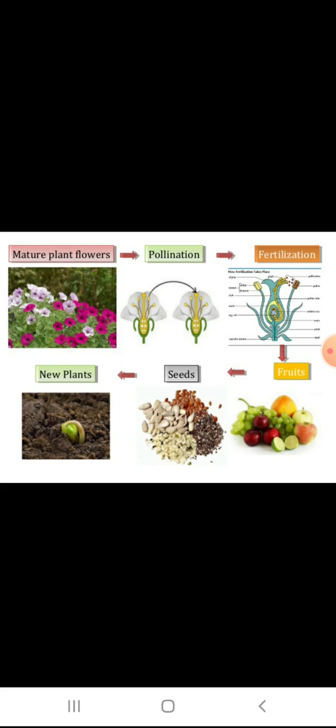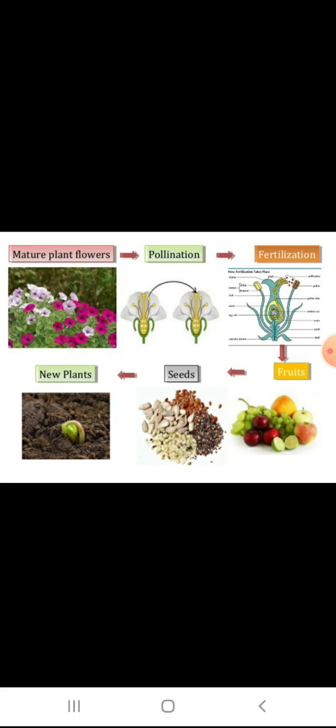In some plants, flowers do not bear all the 4 whorls. They have either stamens or pistils. These flowers are called incomplete flowers. The plants which have only one, either male or female, part are known as incomplete flowers. Flowers that have only stamens or only pistils are called unisexual flowers. For example, papaya, cucumber, corn, etc. They have only one sexual reproductive part.